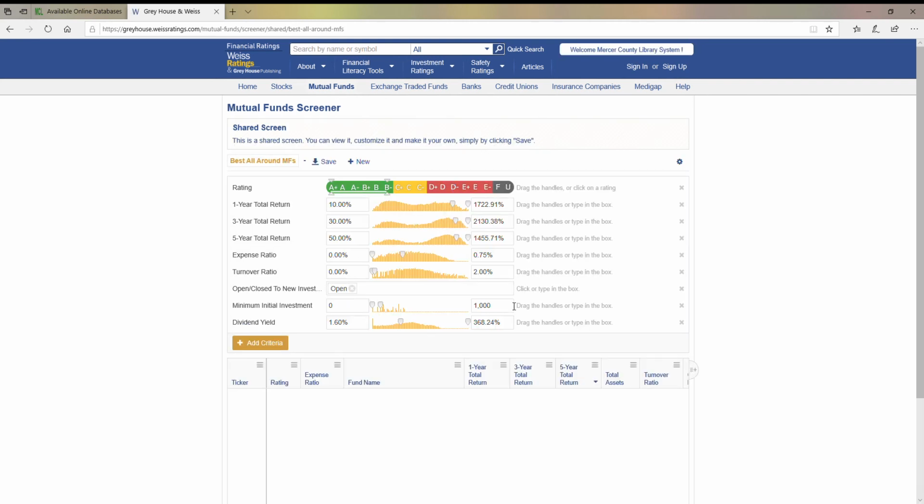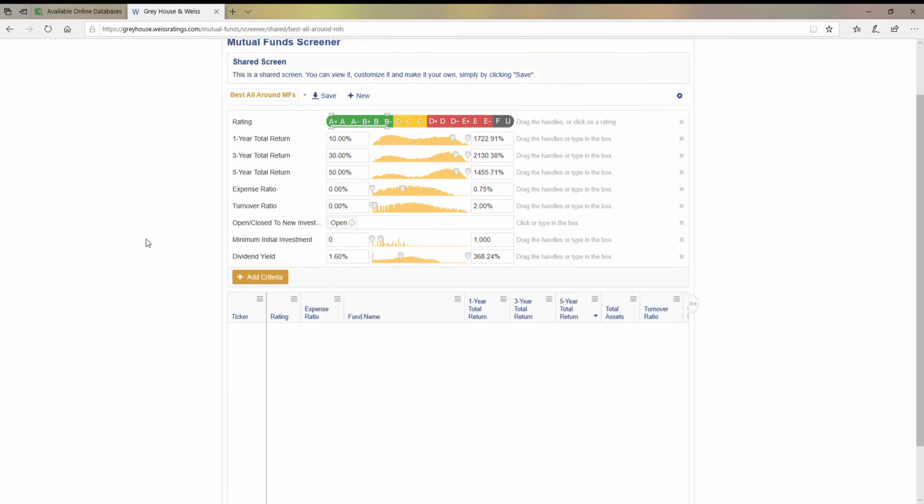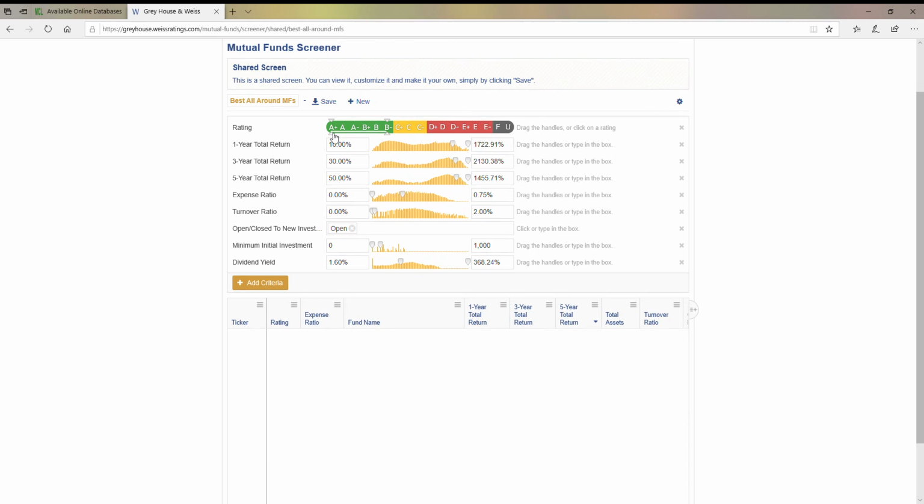So I clicked on the best buys. And now that I've got the best buys in here, I can say I want this range, which is selected. And you can change these data points as you want to, and see if the results change.